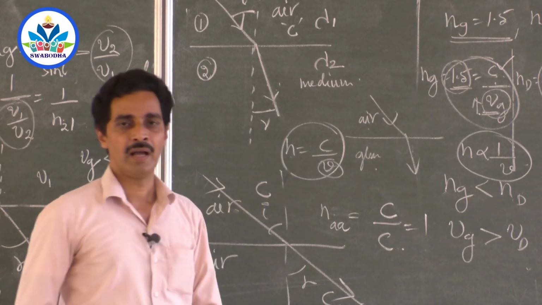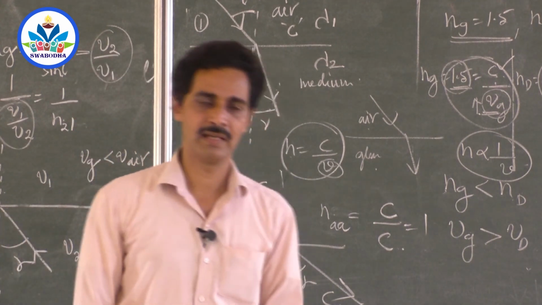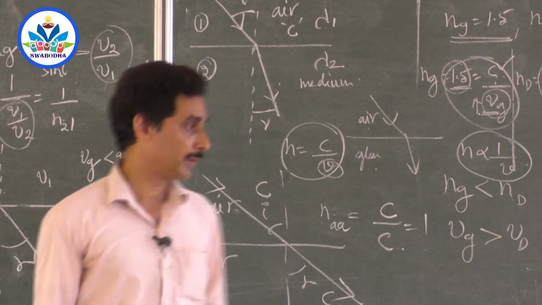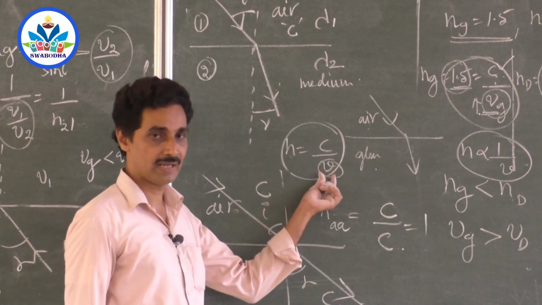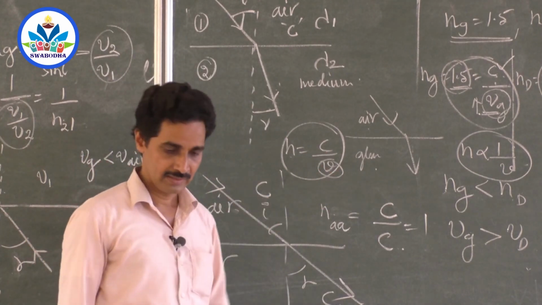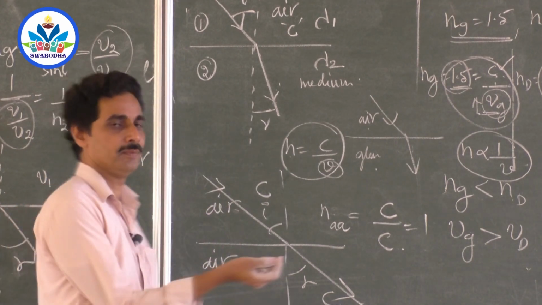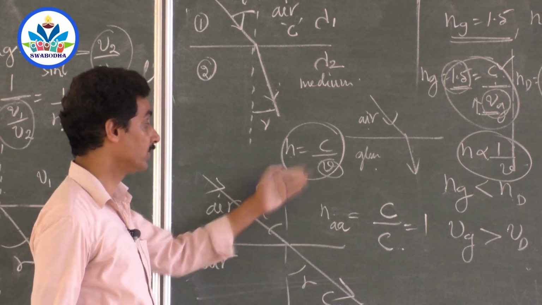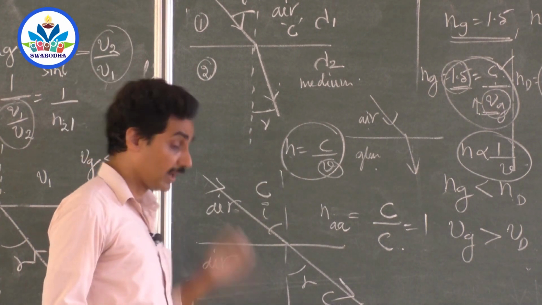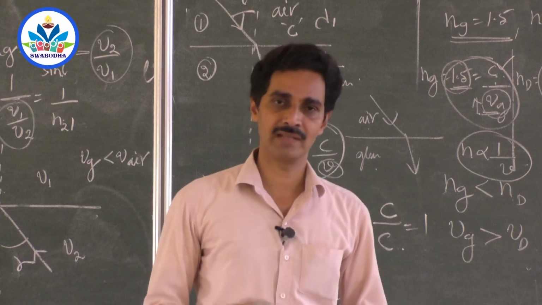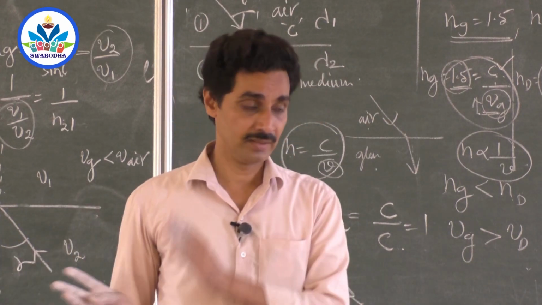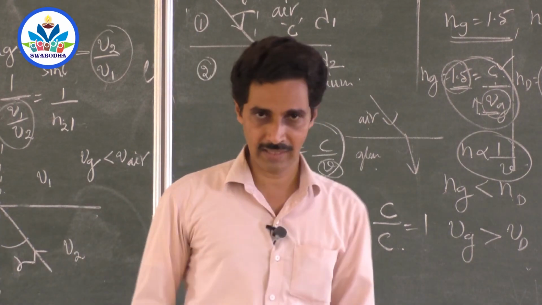For the time being, air has the least refractive index, its value is 1, because the ratio of velocity of light in air to the velocity of light in air is 1. That is the medium where light can travel with the highest speed, and no medium will have light travel with more speed than that of air. So every medium will have refractive index greater than 1 other than air. So this is the beauty of refractive index.